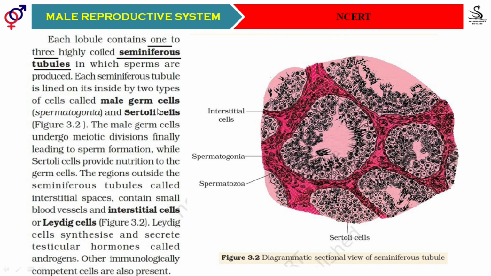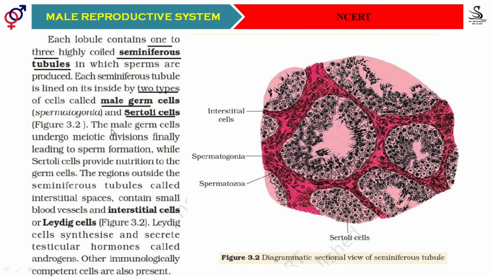And inside the seminiferous tubule, students, we find two important cells. Those cells are known as the germinal epithelial cells, which are also called spermatogonia. In addition to that, the Sertoli cells are there. These are the two cells which are lined inside the seminiferous tubules. Sometimes they may ask you the question, name the cells lined inside the seminiferous tubules. You must remember these two cell names: male germ cells, meaning the spermatogonia, and Sertoli cells.